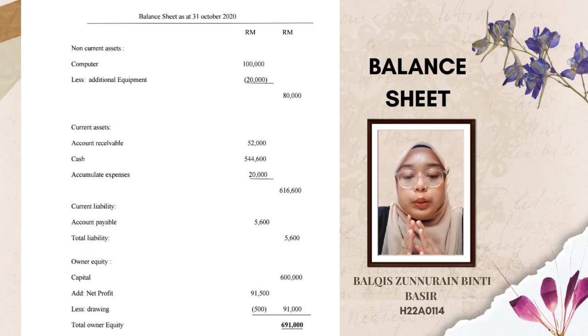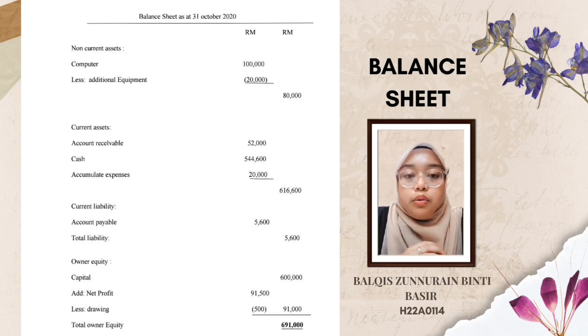The owner equity has capital, net profit and drawing. The amount of capital is 600,000 ringgit and the amount of capital should be placed next to the credit space. The amount of net profit is 91,500 ringgit and drawing is 500 ringgit. The net profit has to minus the drawing 500 ringgit and get 91,000 ringgit.